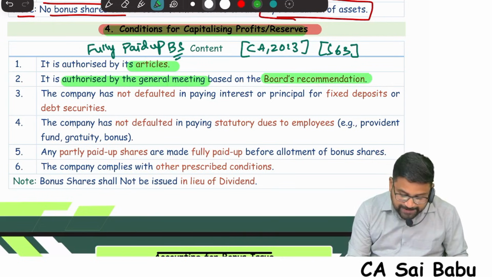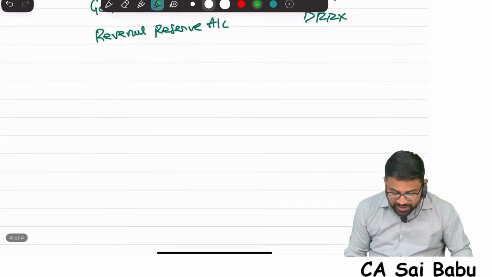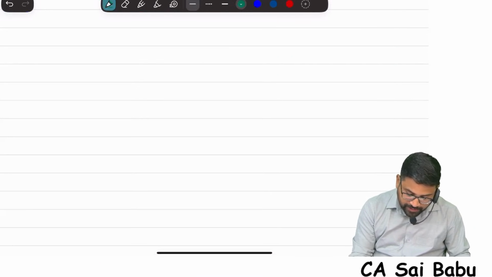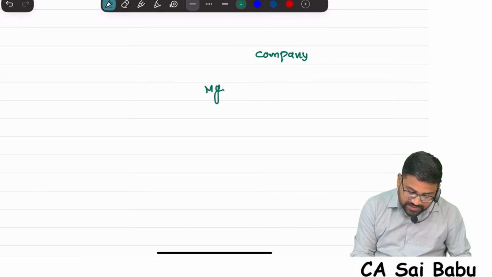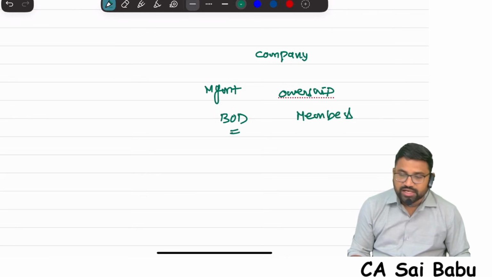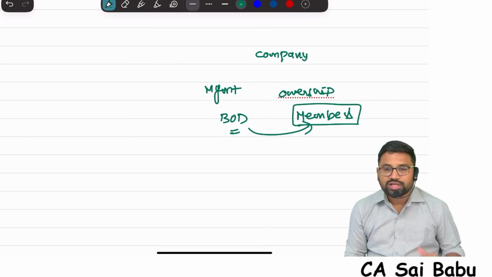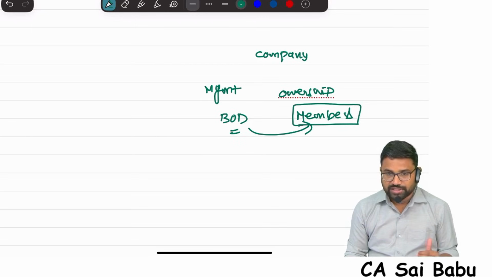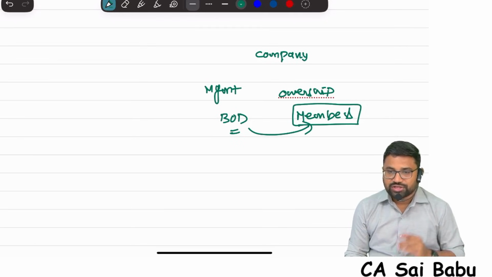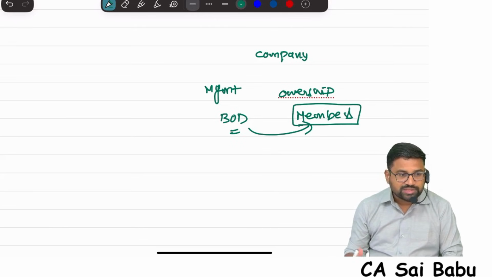Sir, in companies, who are the owners of the company? Suppose there is a company. Generally, in case of a company, there are two things: management and ownership. Management is in the hands of the board of directors. Ownership is in the hands of members, shareholders. Once the board of directors takes any decision, definitely a meeting will be conducted for members. In that meeting, voting will be done. If the majority of the members accept, by simple resolution, special resolution, ordinary resolution, then only the decision will be carried forward. The decision will be approved.